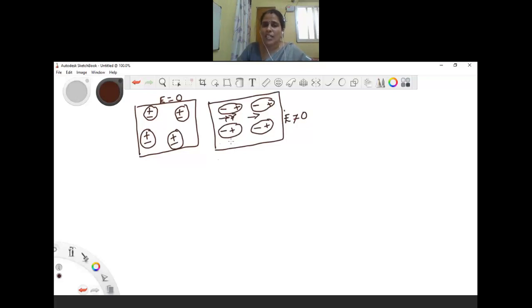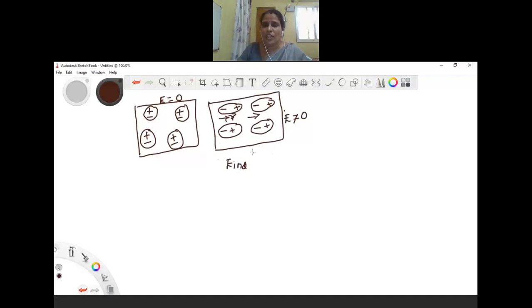Inside the dielectric, the induced electric field is due to the induced dipole moment, but it will be in the direction opposite to that of the original electric field.